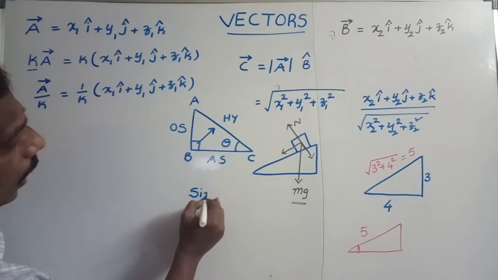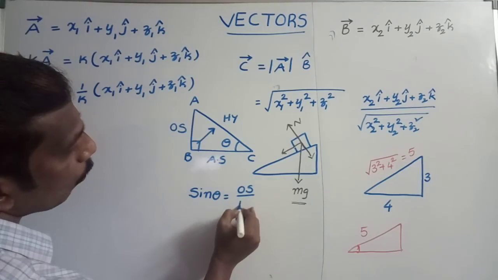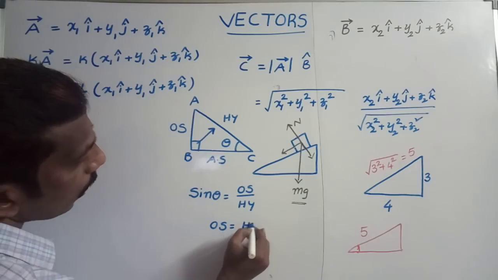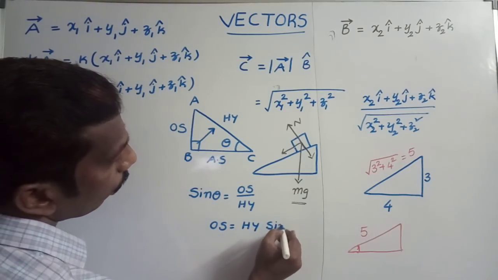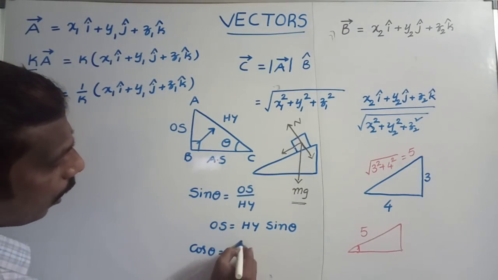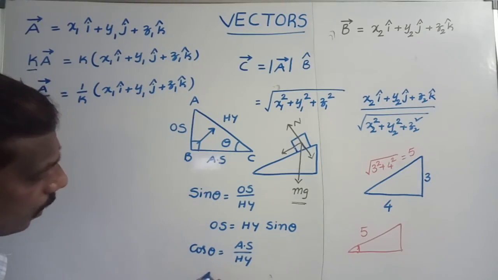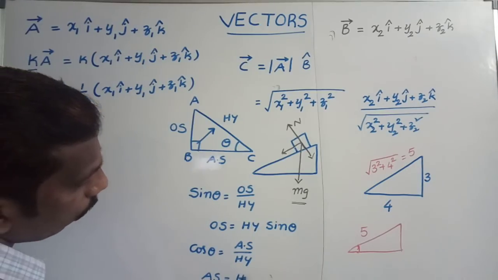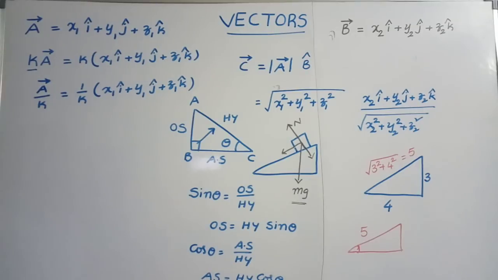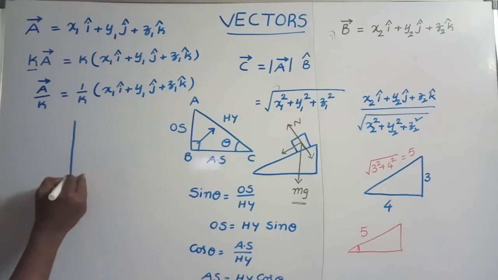Sine theta is equal to opposite side by hypotenuse, so opposite side is equal to hypotenuse into sine theta. In the same manner, cos theta is equal to adjacent side by hypotenuse, so adjacent side is equal to hypotenuse into cos theta. If you know the hypotenuse and one angle, then easily we can resolve it into two perpendicular components.